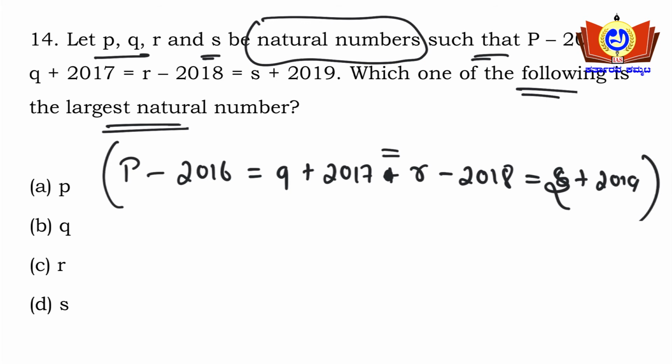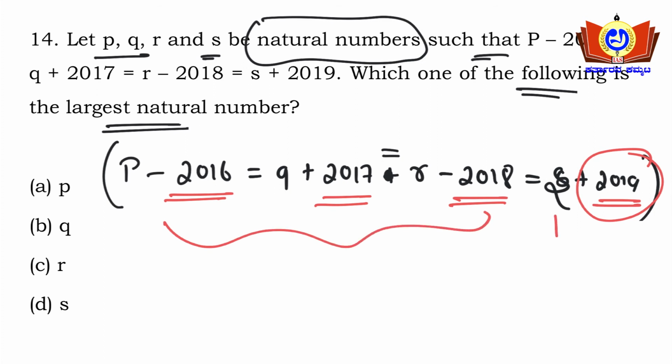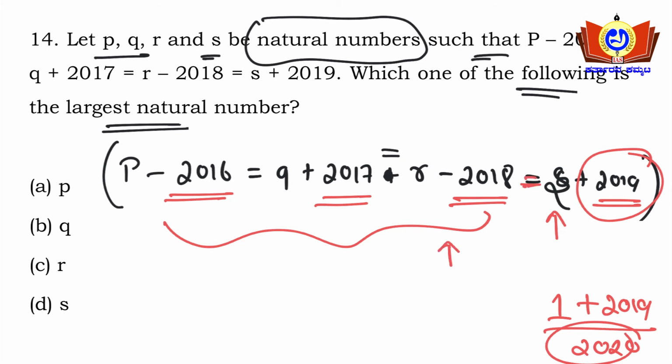See here. For which number you will be substituting, that is very tricky here, friends. Actually, see here. So 2016 is there, 2017 is there, 2018 is there, and 2019 is there. So for the larger value, if you substitute, the rest of the values follow, friends. Okay, so for S I'll be substituting 1 here. So 1 plus 2019 I'll be getting as 2020 here. Okay, so this 2020 will be equal to R minus 2018 here. So it is R, some value, minus 2018. I need to get 2020 here, friends.